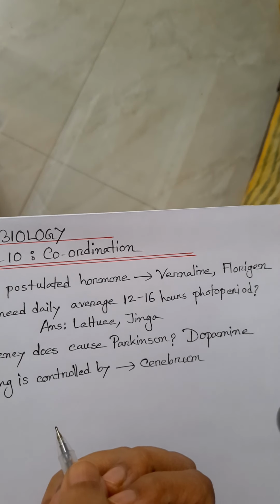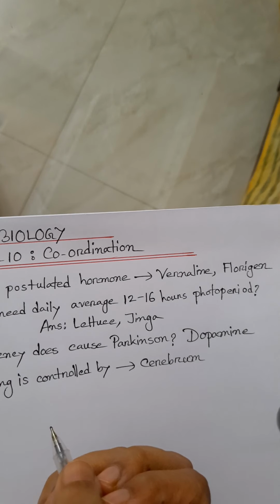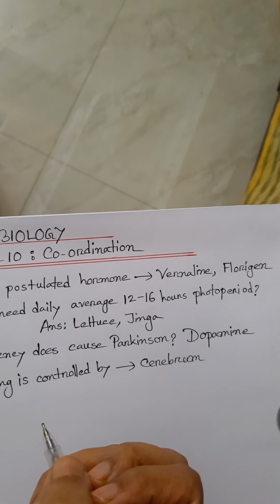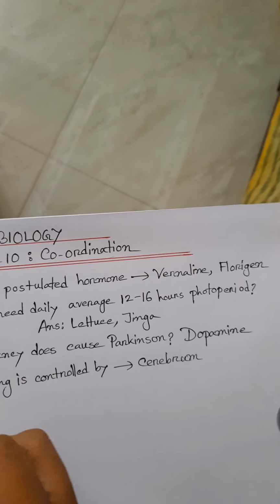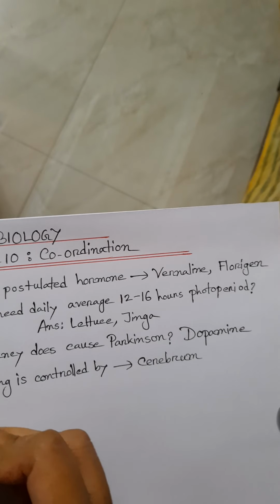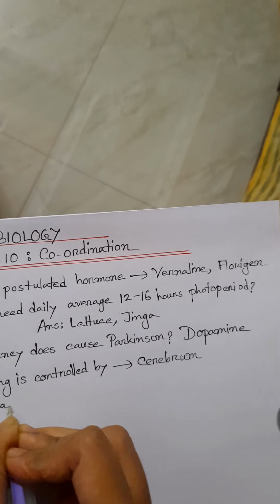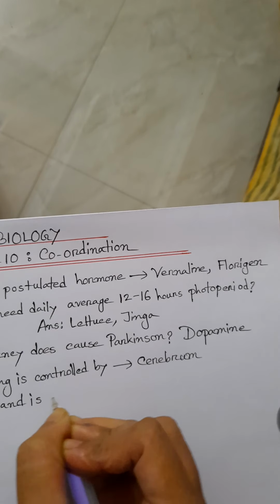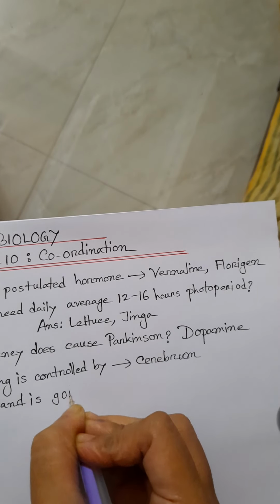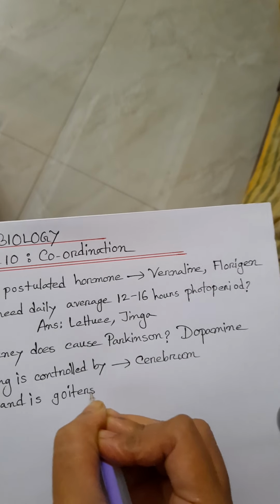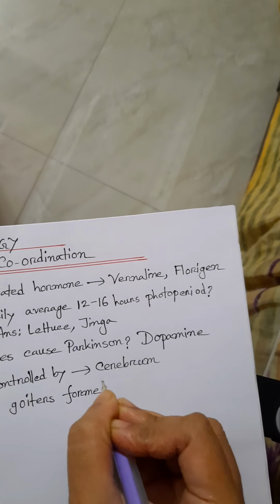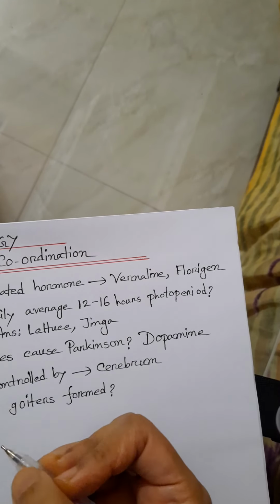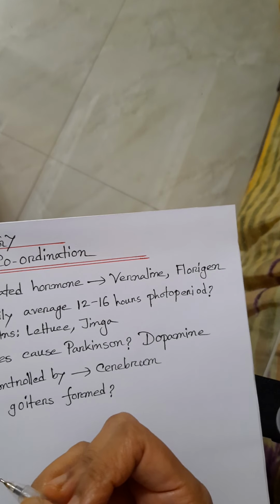In which gland is goiter formed? This is the thyroid, you know. In which gland is goiter formed?